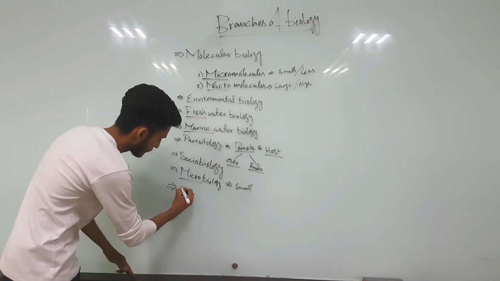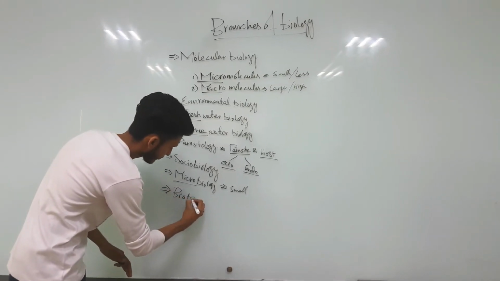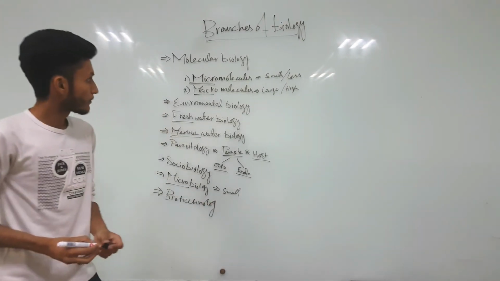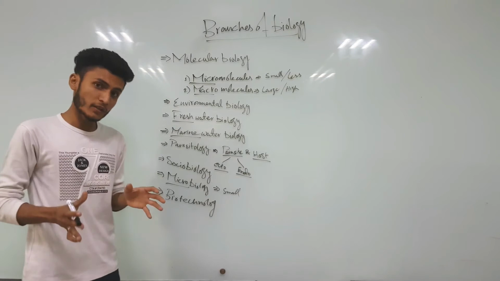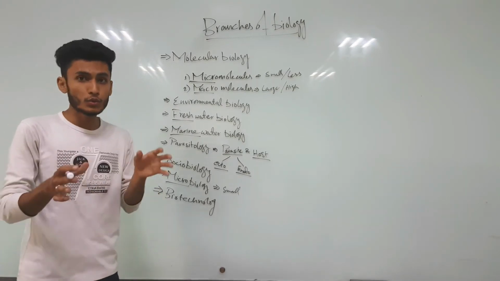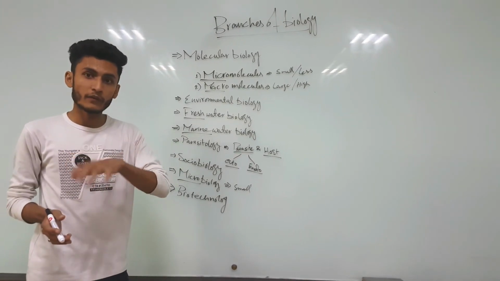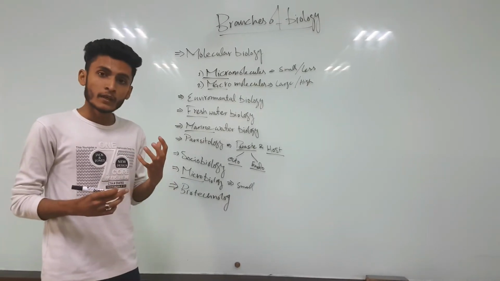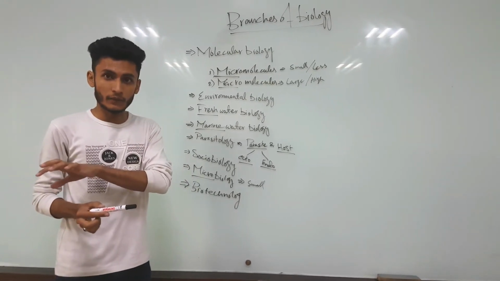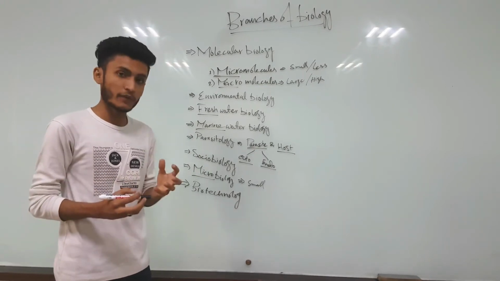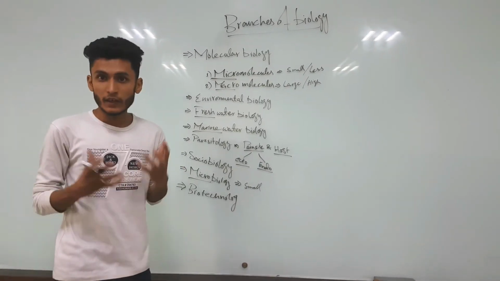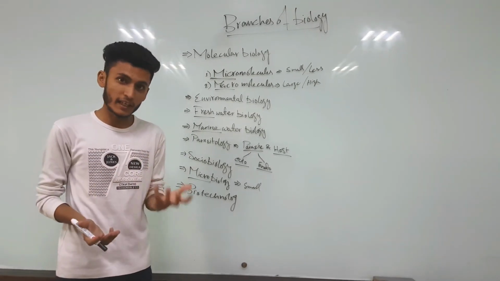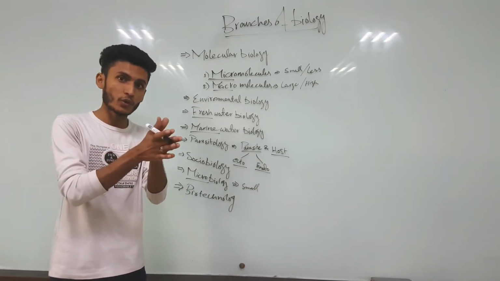Next we have biotechnology. In biotechnology, we study the use of living organisms for the benefit of other living organisms. This is quite interesting because we use microorganisms especially for the benefit of humans. For example, there are some bacteria that are used to make yogurt. Bacteria called lactobacillus are used for yogurt production.